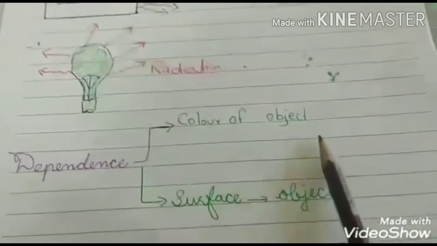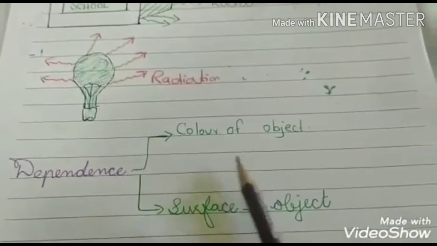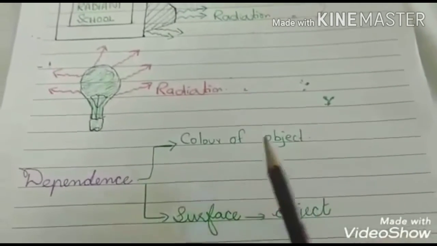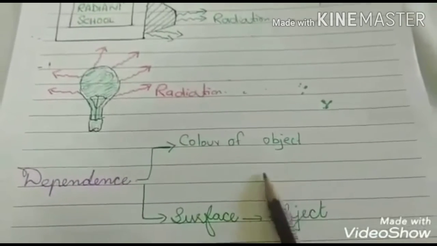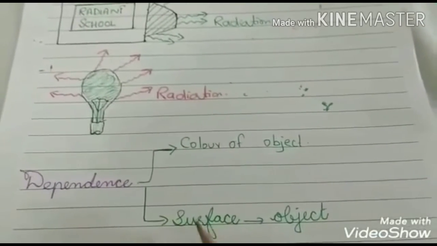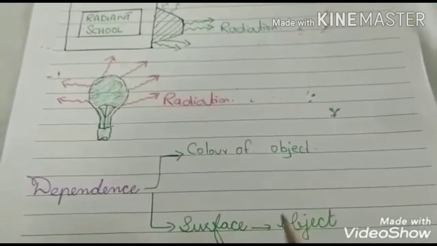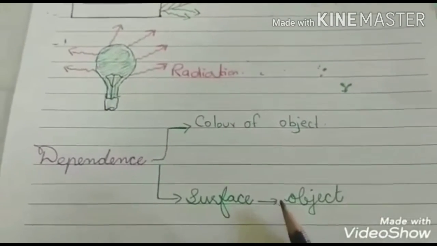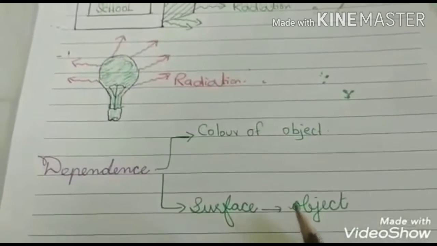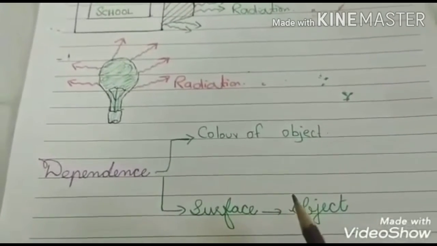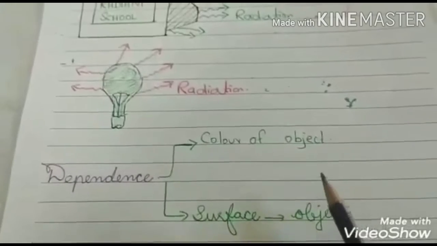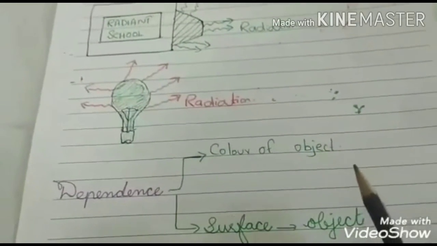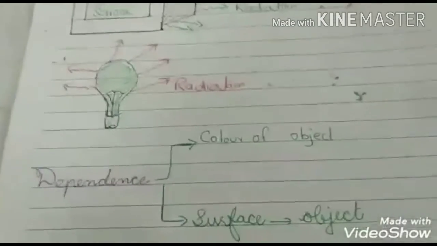First one is the color of the object. The object that is having the dark color absorbs more heat energy. Similarly, it also depends on the surface of the object. The object that is having the dull and rough surface absorbs more energy. Similarly, the objects that are in light colors, they reflect the light and absorb less light.